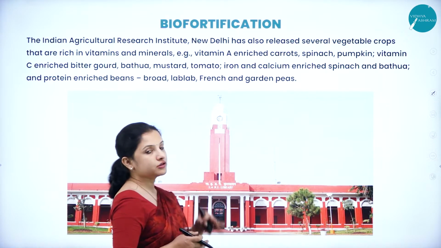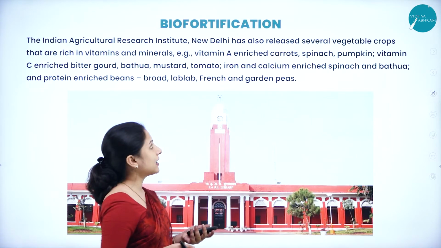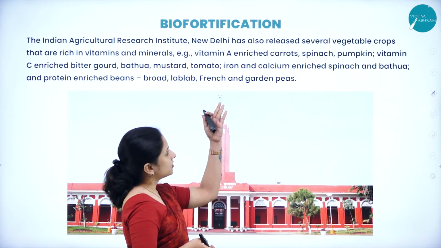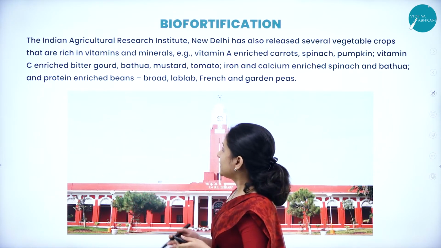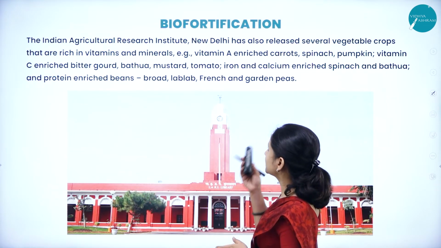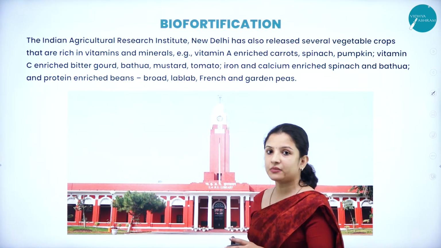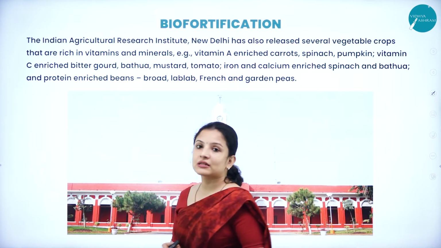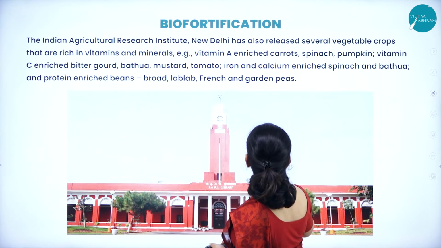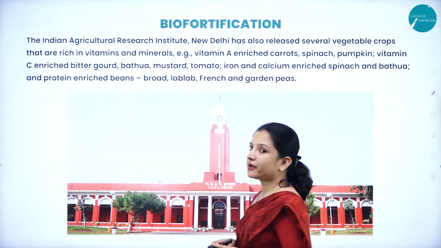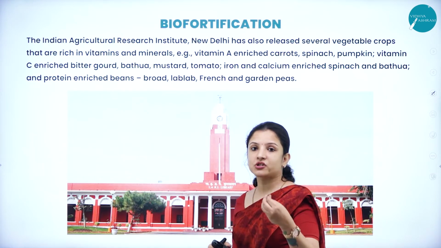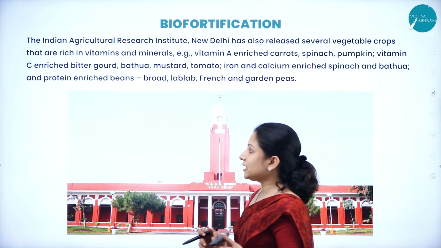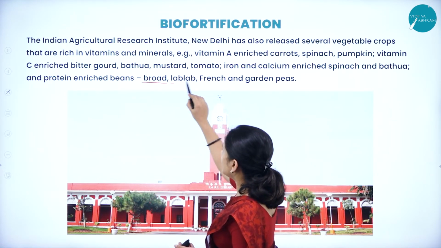They have released varieties of carrots, spinach and pumpkin, which are rich in vitamin A, and varieties such as bitter gourd, bathua, mustard and tomato, which are rich in vitamin C. They have also released varieties of beans which are rich in calcium, proteins and iron, and spinach and bathua varieties which are rich in iron and calcium, and also protein-rich beans such as broad beans, lablab beans,